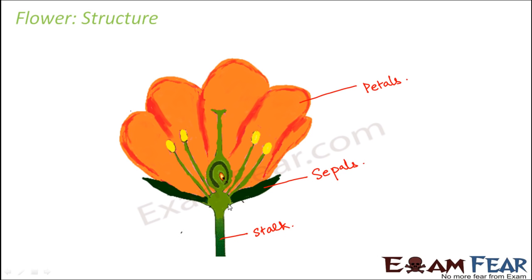What about this swollen part which you see here? You see the stalk becomes a little swollen here. And what is this swollen part called? This is known as thalamus.